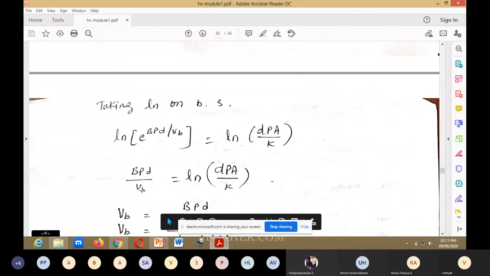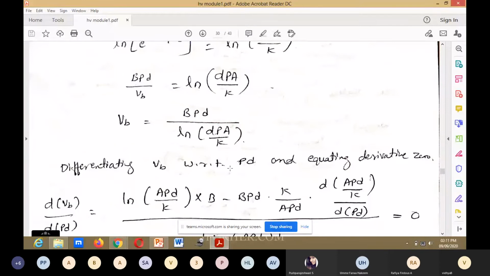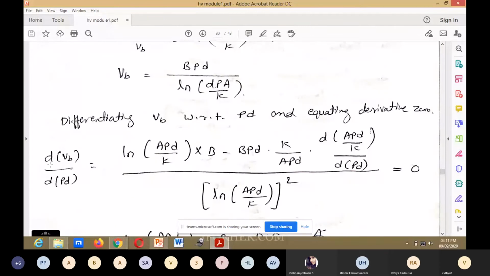After solving this one, you will get BPD divided by VB is equal to ln DPA divided by K. VB is equal to BPD divided by ln DPA divided by K. Differentiate VB with respect to PD and equating the derivative to 0, dVB divided by dPD. Differentiate with respect to what? PD. Okay, differentiate the equation VB with respect to PD.